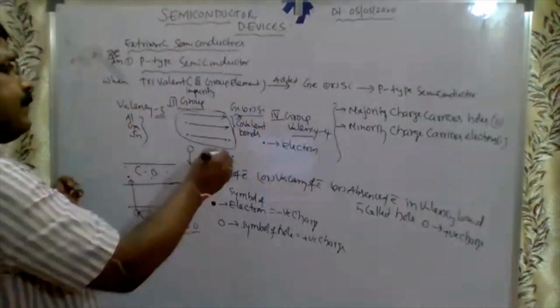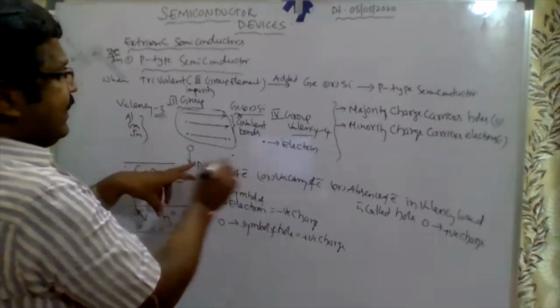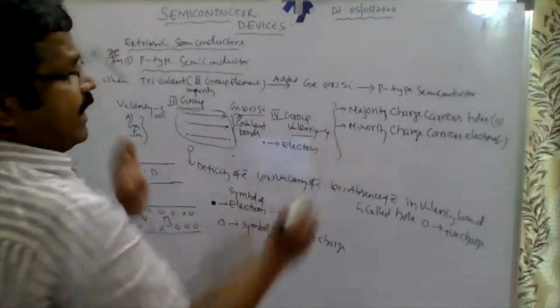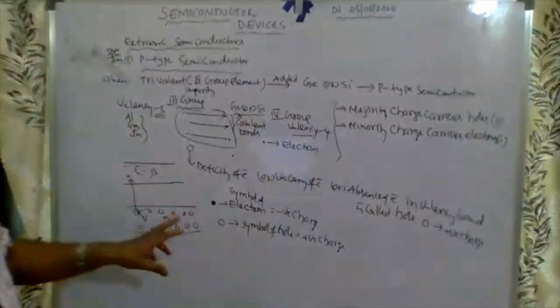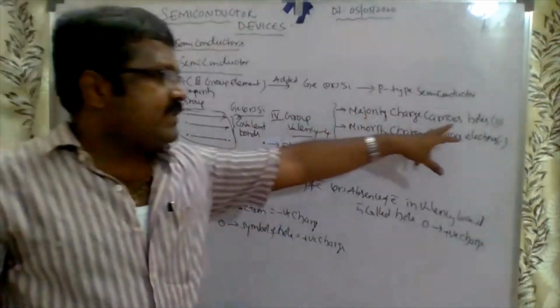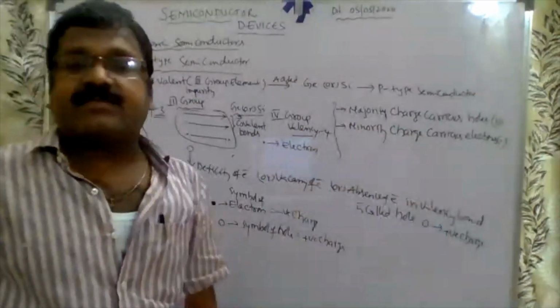That's why it is incomplete. So we can say the vacancy of electron, the absence of electron in the valence band, is called a hole.